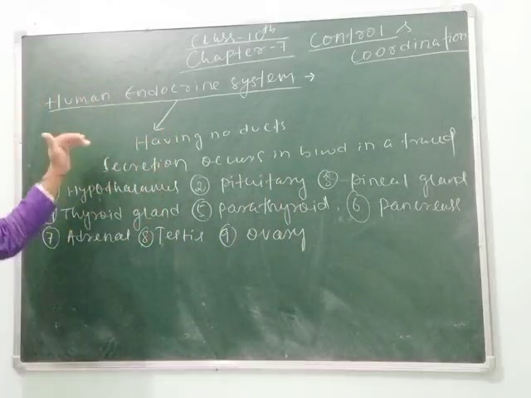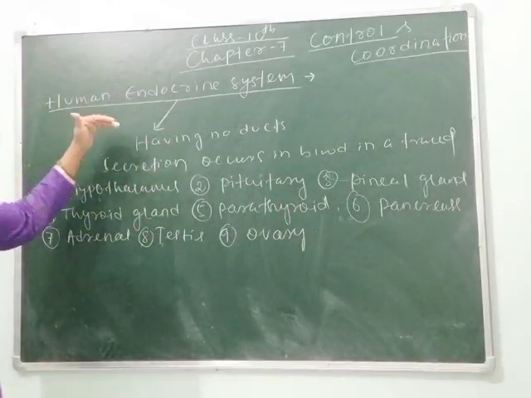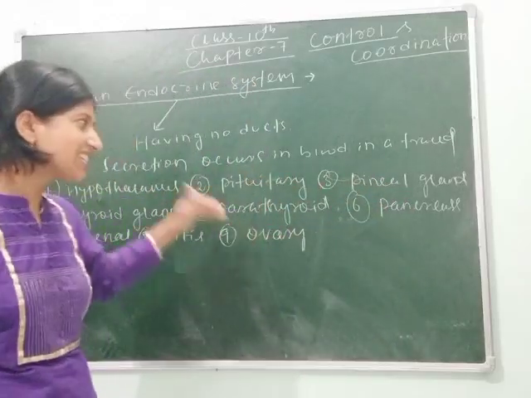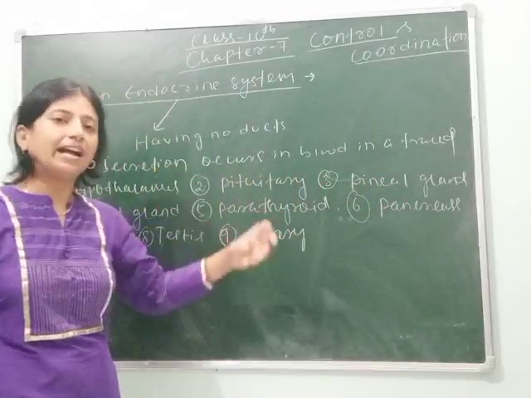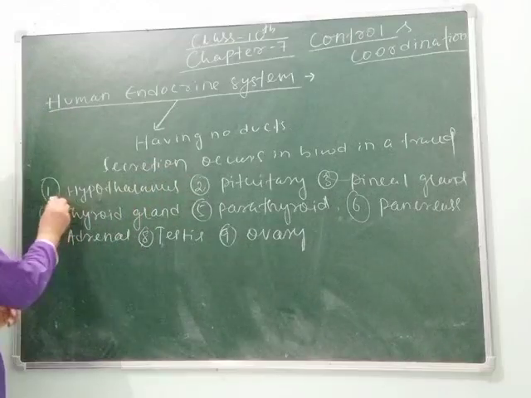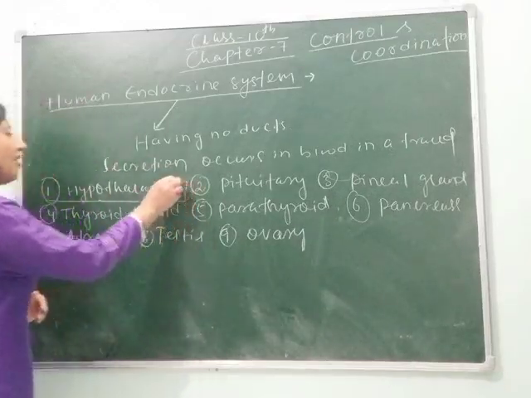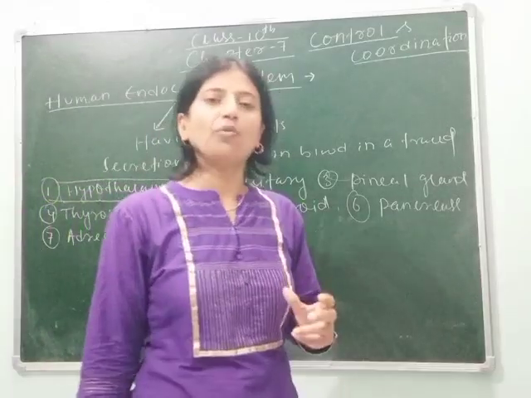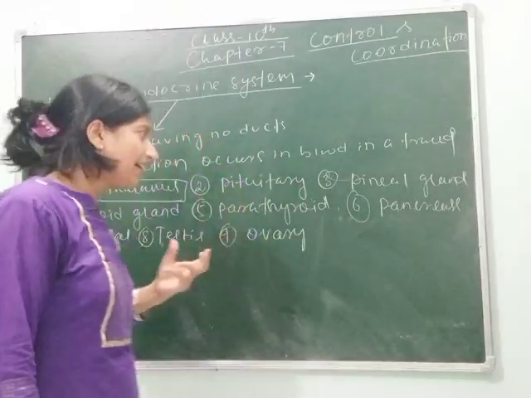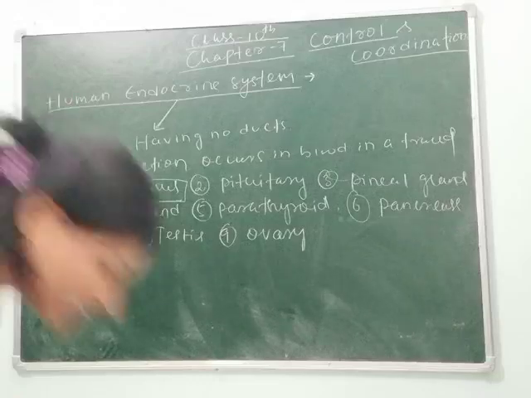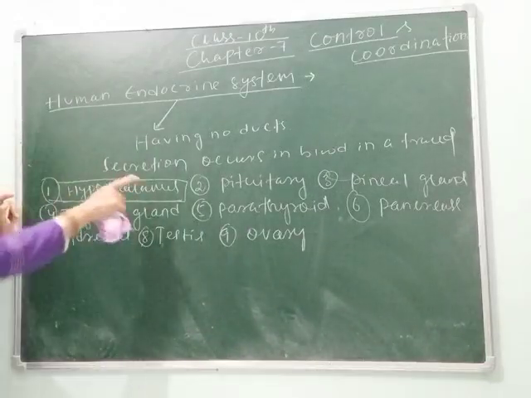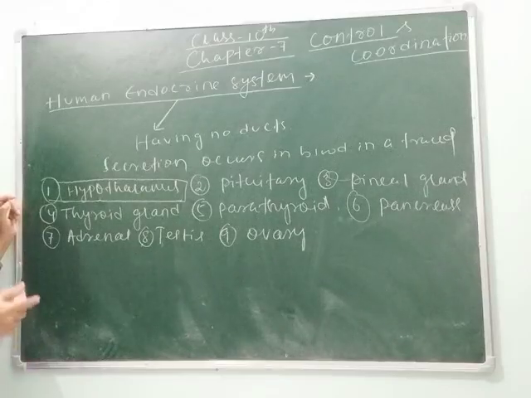These are the endocrine glands present in our body, and different types of hormones are secreted from these glands, and they control different activities. So students, these are the names of the glands which we will study one after another.